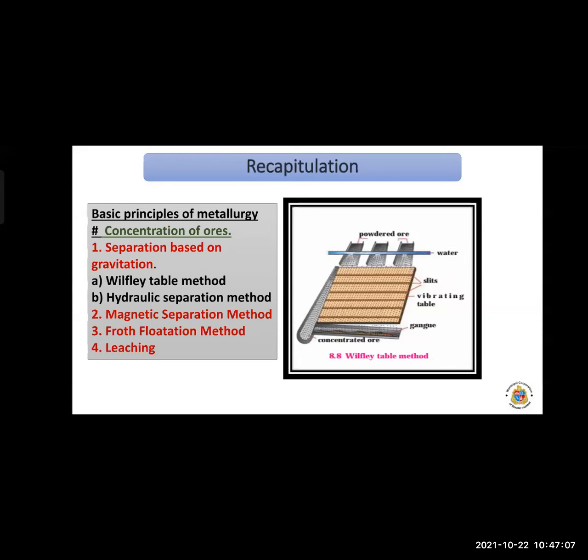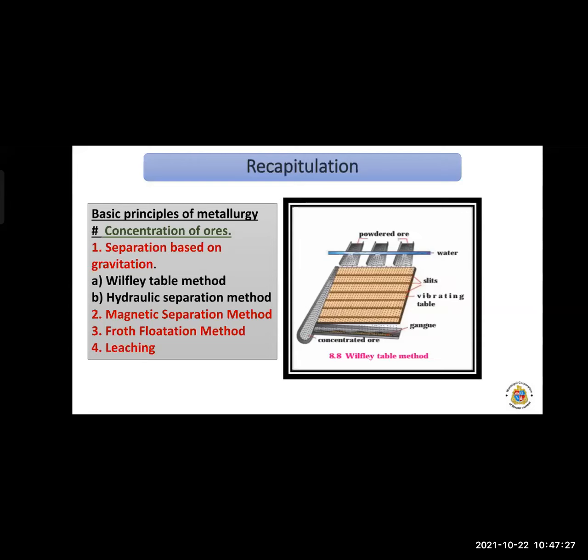In the last lecture we already learned the definition. The concentration of ore is the process of separating gangue particles from the ores.